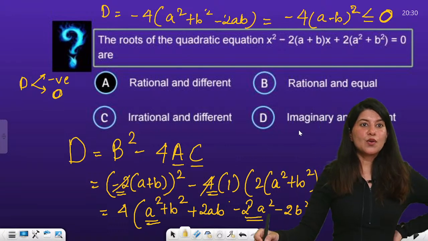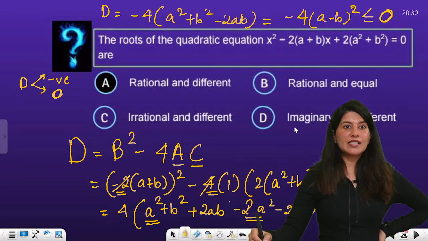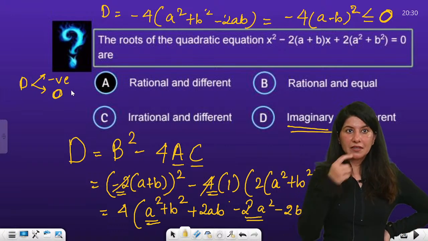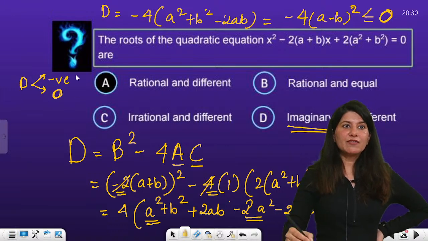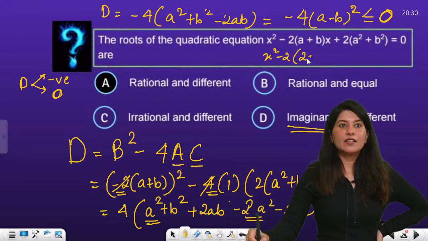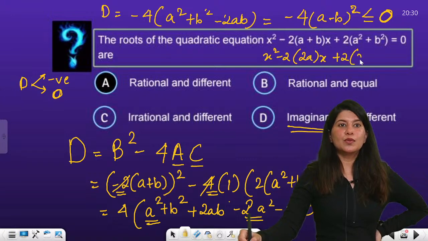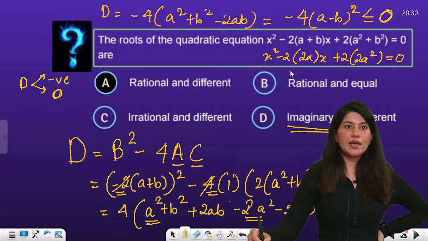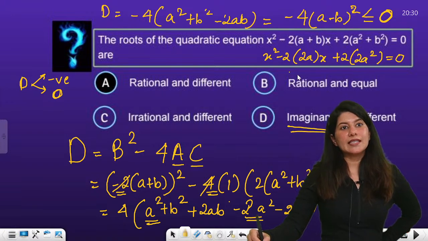So can I say that my roots are imaginary first of all, because the discriminant is negative? And one more thing, if a equals b, both are equal, then your discriminant becomes 0, right? So x square minus 2 into 2a x plus 2a square equals 0. We can just calculate this: x square minus 4ax plus 4a square. So it would be, yes, equal roots basically.